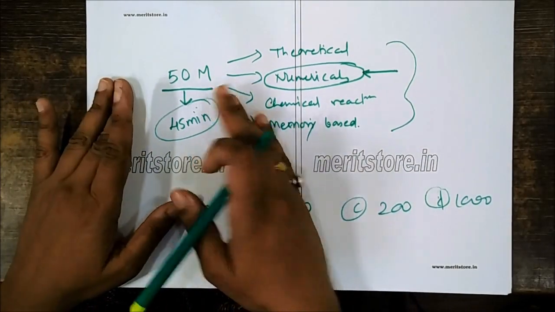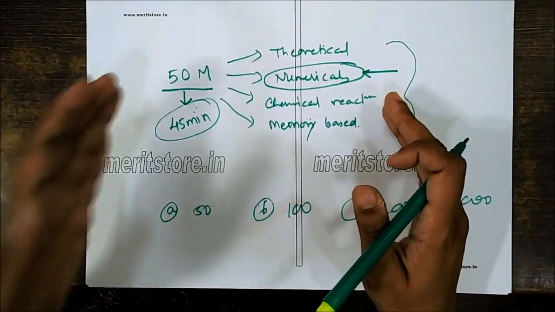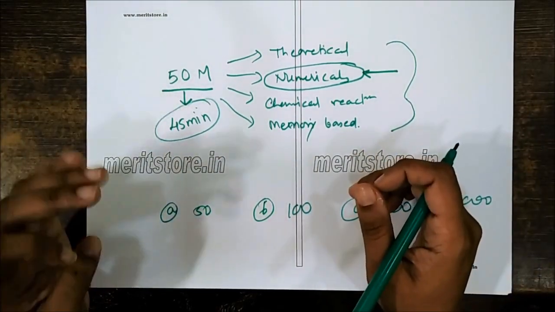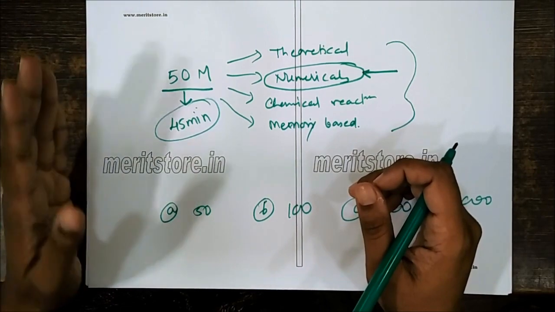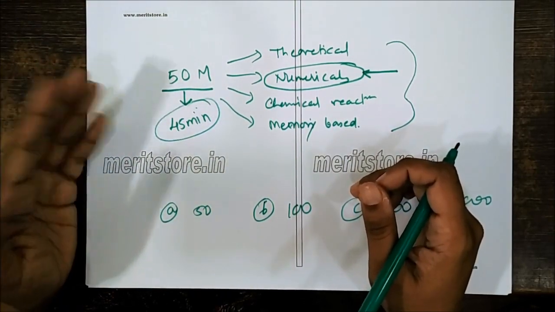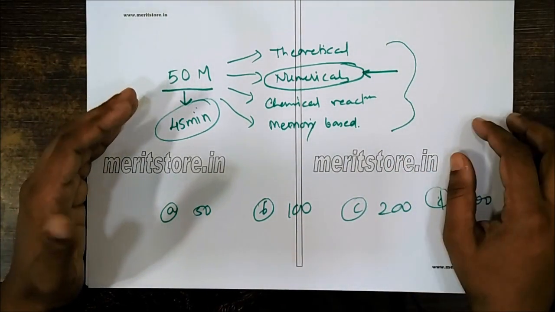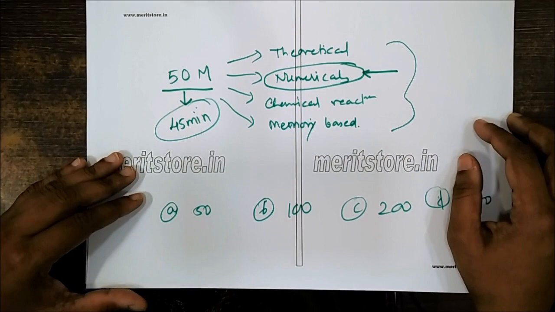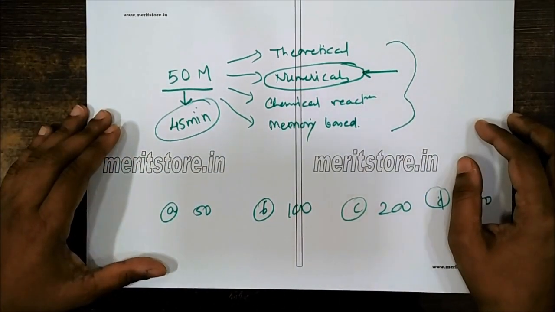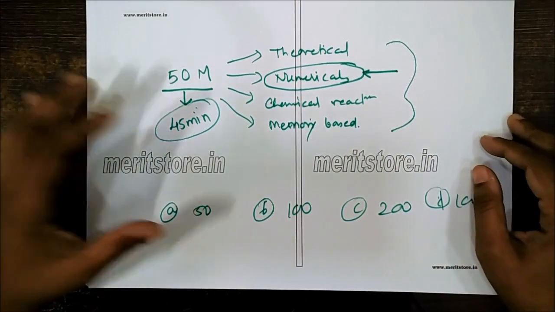So time management is very important for solving MCQs, and a logical way of solving is of course important. Time management can be done only by practicing maximum papers of chemistry and trying to solve them in 45 minutes, by practicing more and more papers. So this is overall the review for your chemistry: 50 marks MCQs to be solved in 45 minutes.